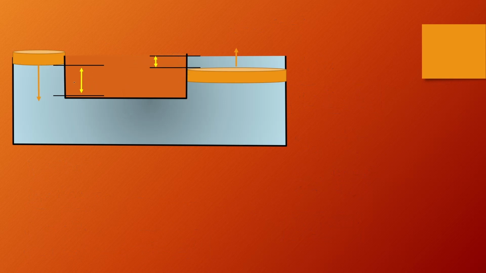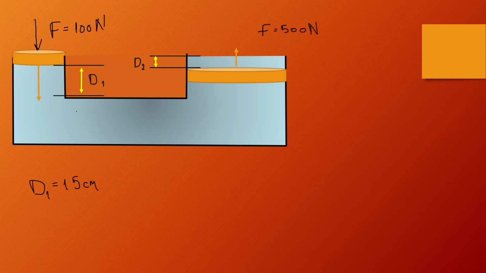And now let's calculate the same thing, but using the calculation for work. D1 is equal to 15 centimeters, and we applied a force of 100 newtons. And we said we got the force of 500 newtons on the output. So we know that D1 is 15 centimeters, F1 is equal to 100 newtons, and F2 is equal to 500 newtons.